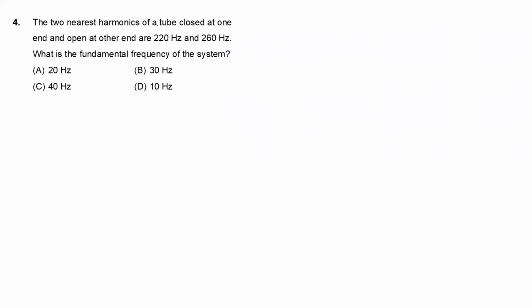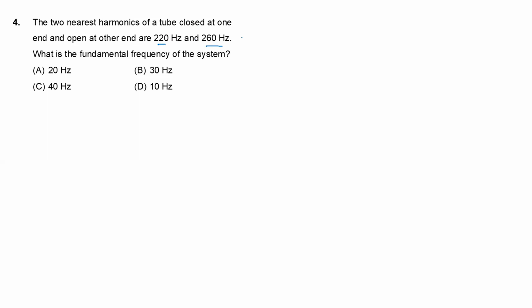The two nearest harmonics of a tube closed at one end and open at the other end are 220 Hz and 260 Hz. What is the fundamental frequency of the system? Friends, the nearest harmonics of an organ pipe closed at one end, that you know, differ by twice its fundamental frequency. So these are 220 and 260.